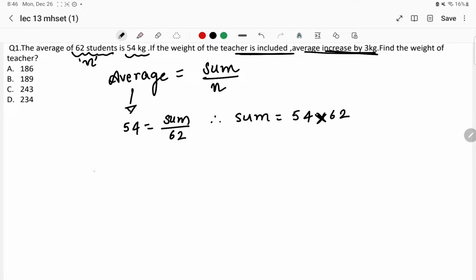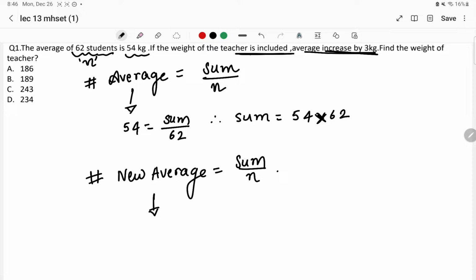What they have told us here is that the teacher has been added and the average has increased by 3 kg. So I'll take this as the new average, which is equal to sum upon n, and the new average is increased by 3 kg. It means I can take this as 54 plus 3 kg.